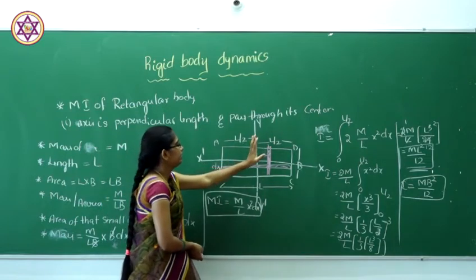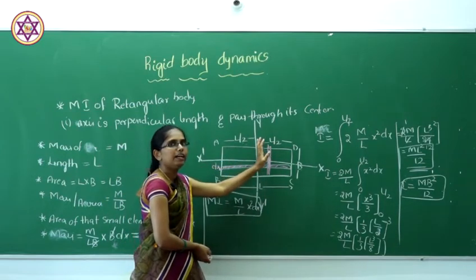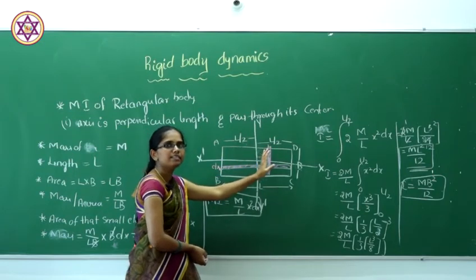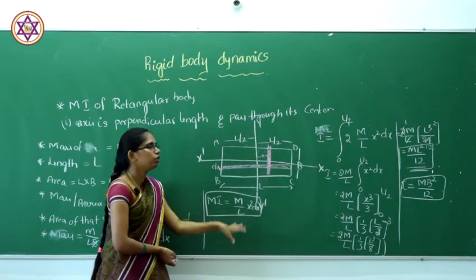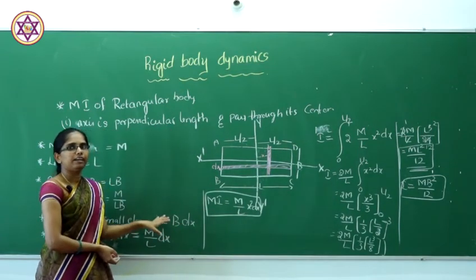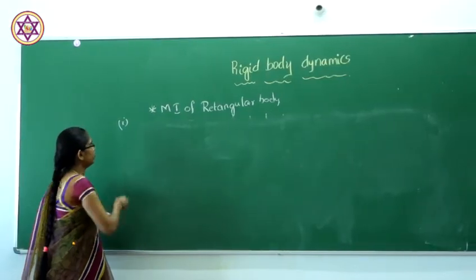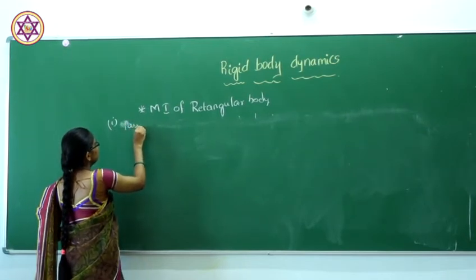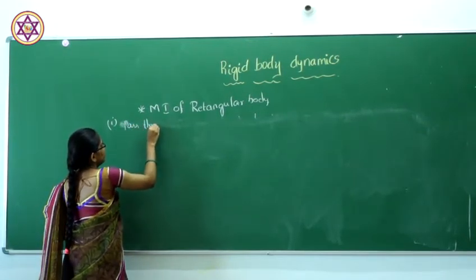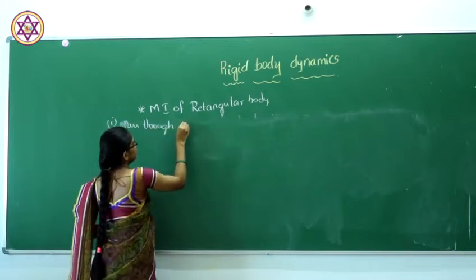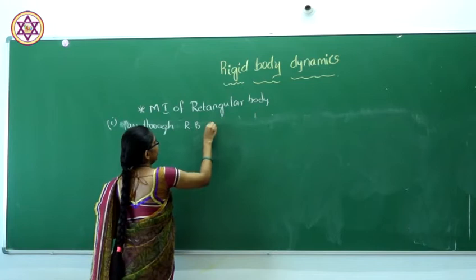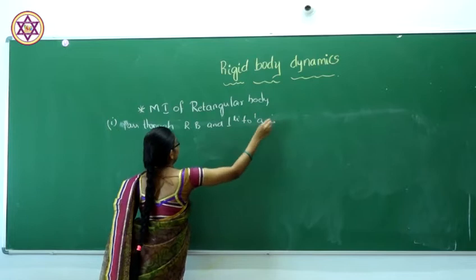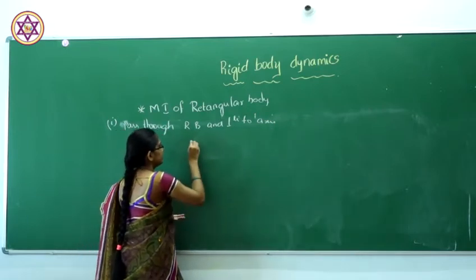Next will be, only the axis passes through a rectangular body. It may not be exactly the center. It will be somewhere in the rectangular body, not exactly in the center. Let us derive what will be the total moment of inertia of that rectangular body. So next will be the moment of inertia of the rectangular body when the axis passes through it, and perpendicular to the axis.